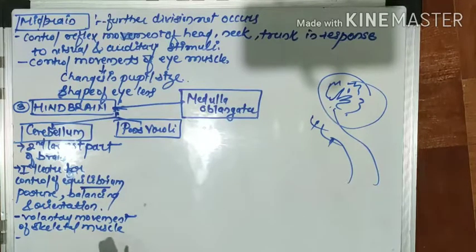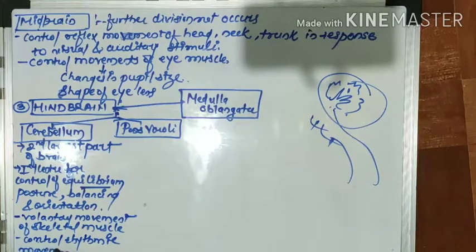Okay, so these are rhythmic movements. It has a certain rhythm in that. Another function of the cerebrum is that it also controls rhythmic movement, right?